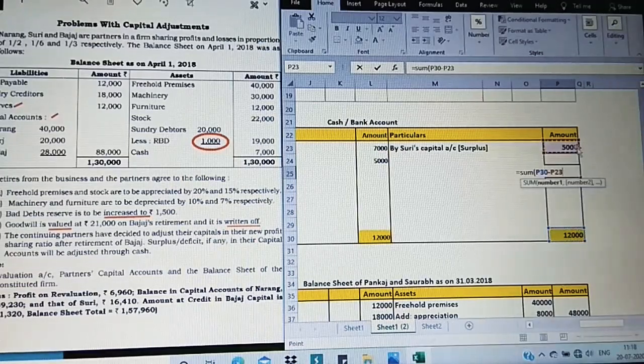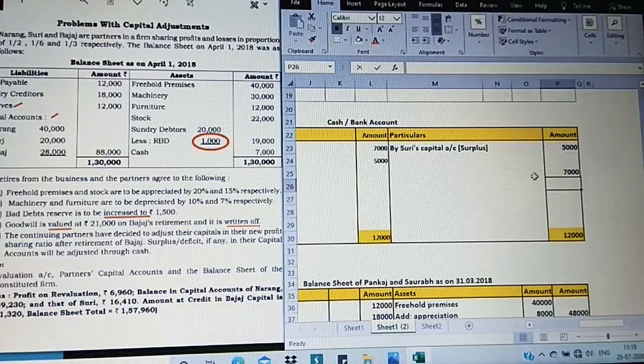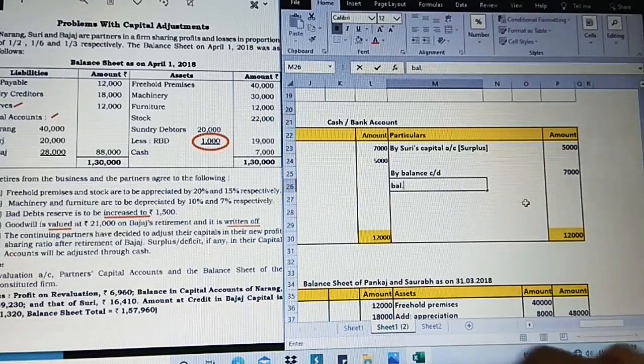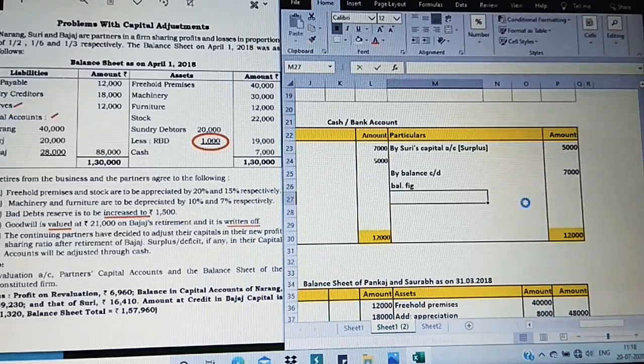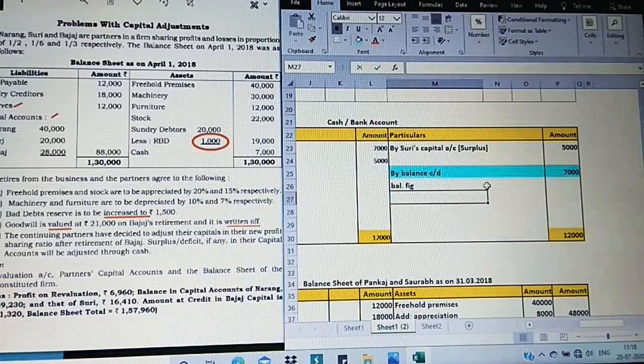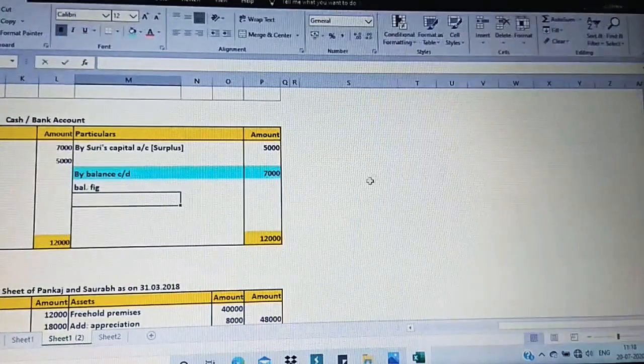12,000 minus 5,000, we get the same 7,000 as a balancing figure. It's going to be by balance carried down. So balancing figure 7,000. Now just observe this balance carried down is going to be highlighted now, and this value will appear in the balance sheet. It's very simple. Just observe it.